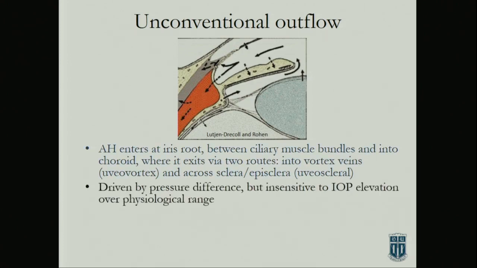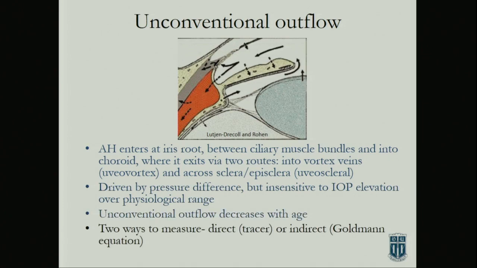So it is pressure dependent in the sense that fluid has to move in line with the pressure gradient, but it's insensitive to IOP changes in terms of the amount of fluid that exits the eye. It decreases with age, often in association with presbyopia. And there's a couple ways to measure it. The best way, and the way I'm going to show, is by tracer because you're actually directly measuring it.